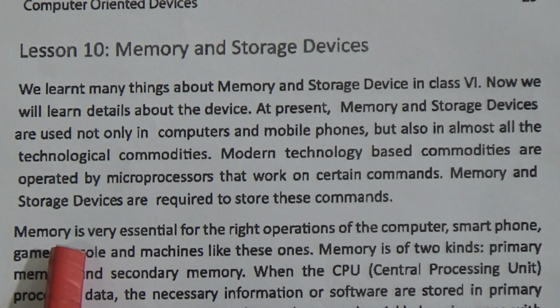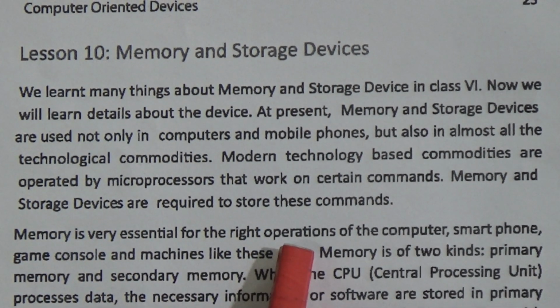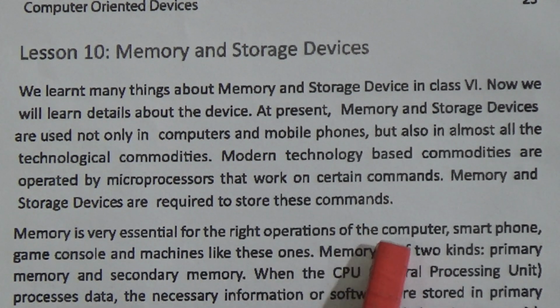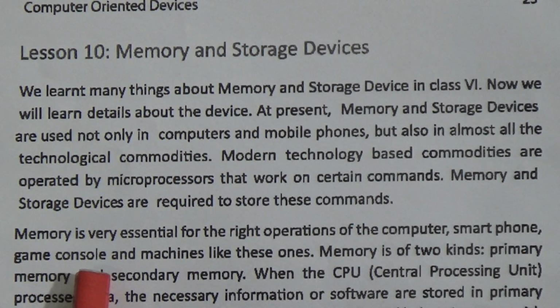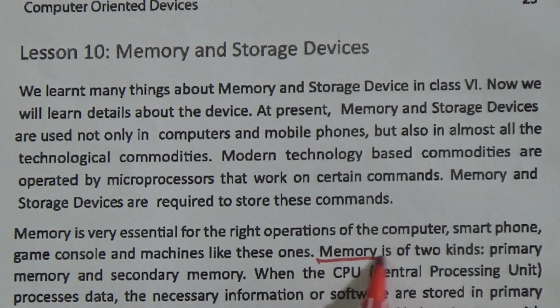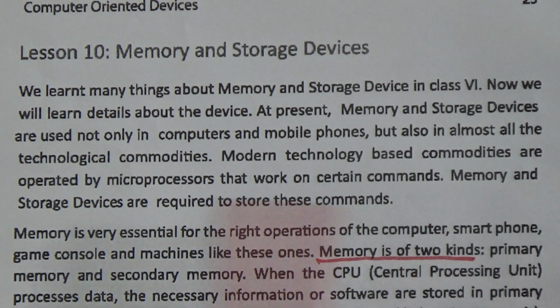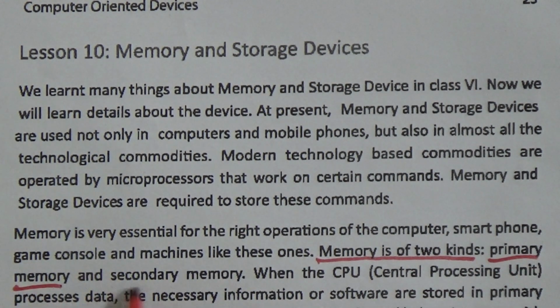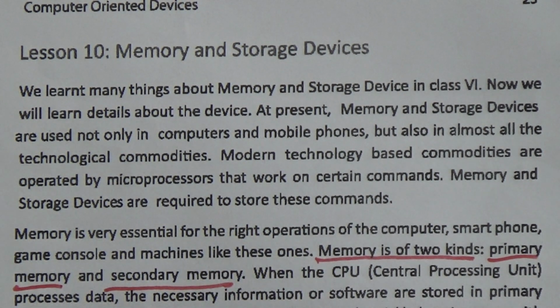Memory, we already know, is a storage device. Operations of the computer, smartphone, game console and machines like these. Memory is of two kinds. Here, underline this line: memory is of two kinds. It could be for MCQ, this is important for you. Primary memory and secondary memory.